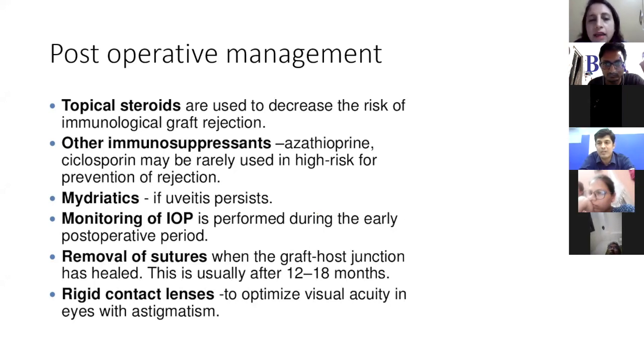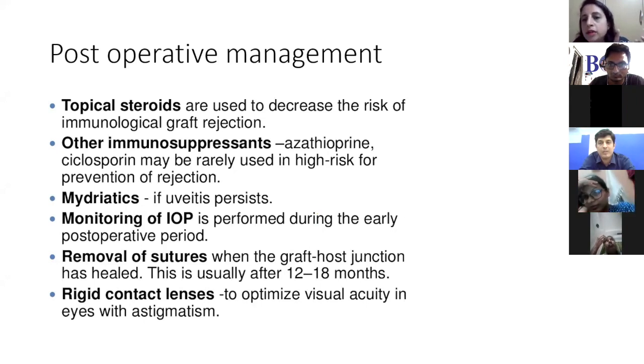Very, very practical and nice question. How do you differentiate whether it is a post-PK patient or a post-DALK patient if you have a case in the practical exam? See, in a post-PK patient, you will not have any interface. If you have a post-DALK patient, then you have the residual stroma that will be seen. So when you make a very fine slit, you will actually be able to see the interface, okay? You will be able to see that only in a DALK patient and not in a keratoplasty patient.